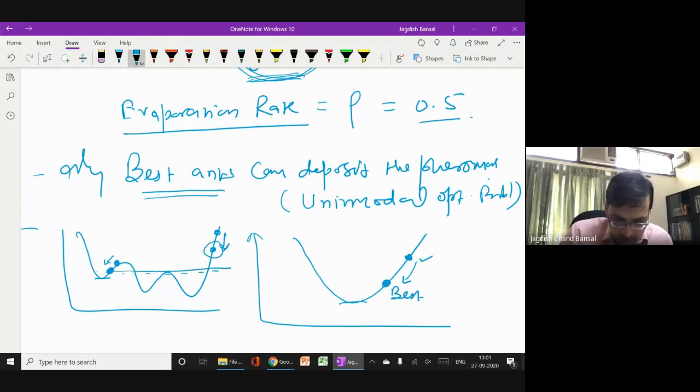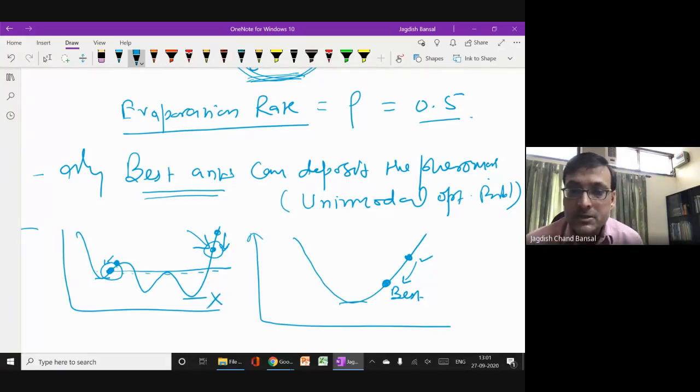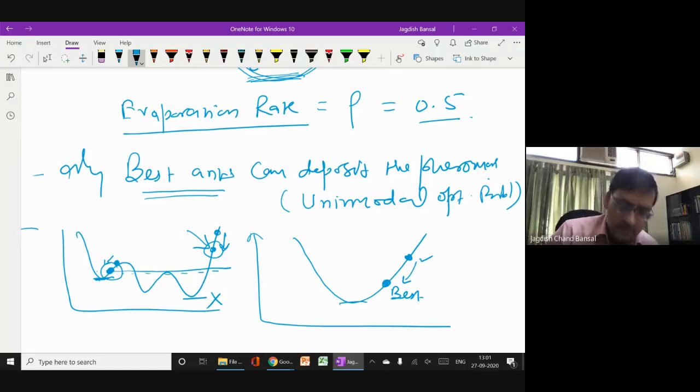So this ant will think that this is the better ant, and in this case, if this ant is not allowed to deposit the pheromone, then they will lose the chance of reaching the global optima. They will land at the local optima.